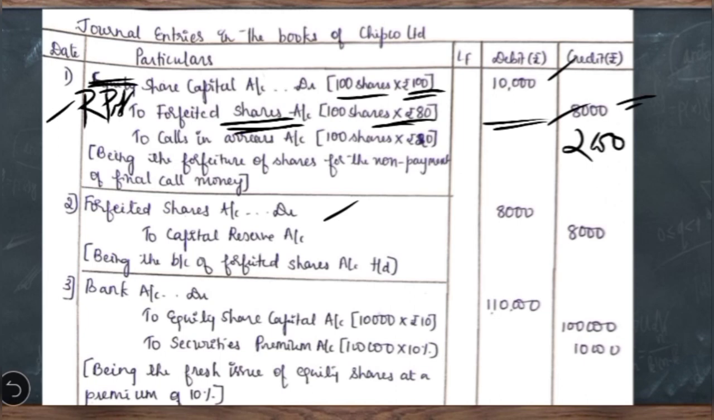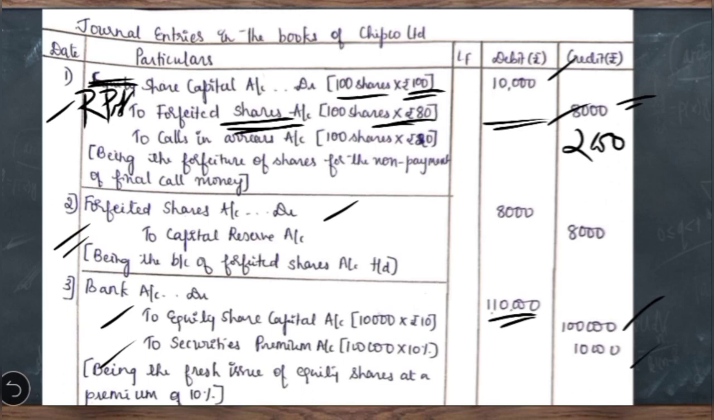After these two entries, it is as usual, whatever the entries we pass under 4 steps, we have to start with. The first step, we pass the entry for either fresh issue of equity shares, preference shares, debentures and sale of any asset. In this question there is only one adjustment, that is fresh issue of equity shares at a premium. So the entry here is bank account debit to equity share capital account. How to calculate the amount received towards face value? 10,000 equity shares of rupees 10 each, which comes to 1 lakh. Then to securities premium, 10% on 1 lakh, which comes to 10,000. So total amount debited to bank account is 1 lakh 10,000. So this is the first entry.